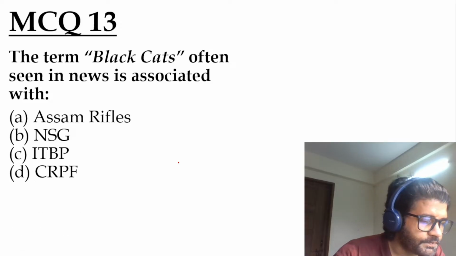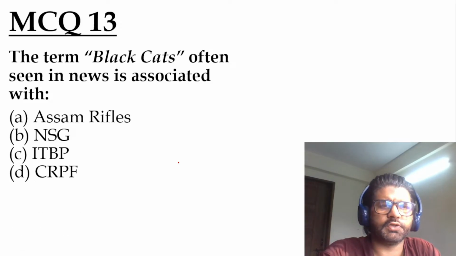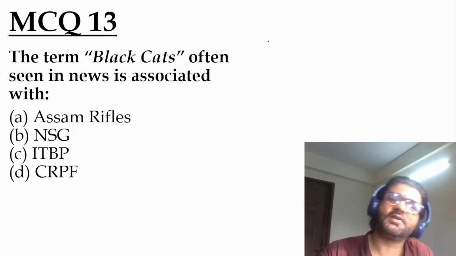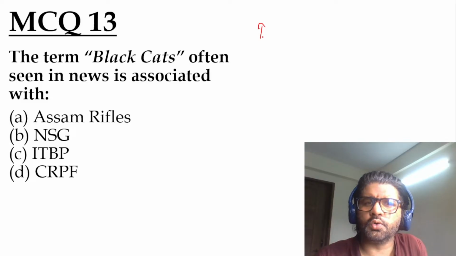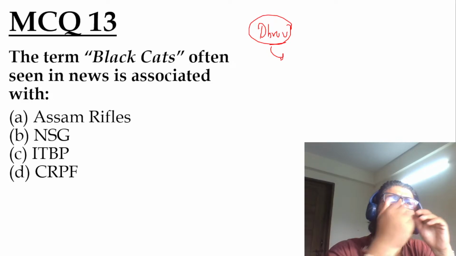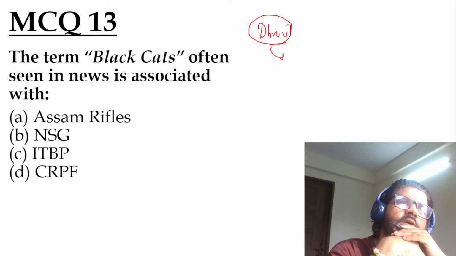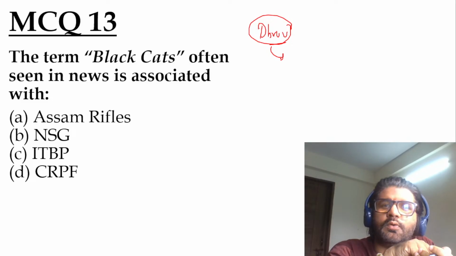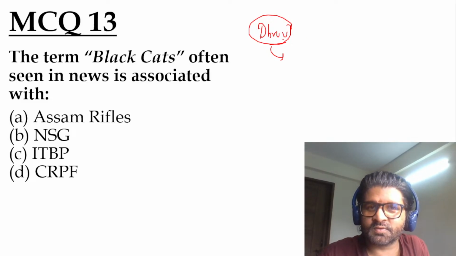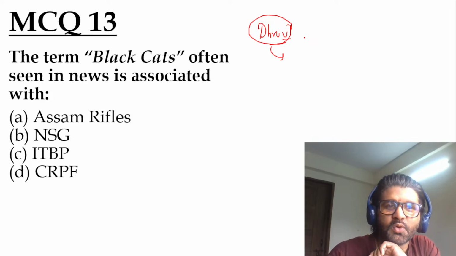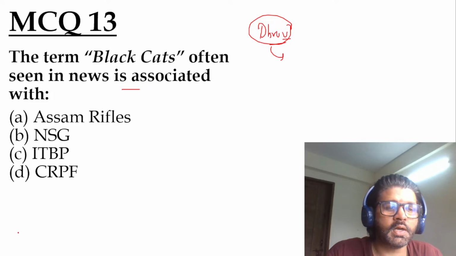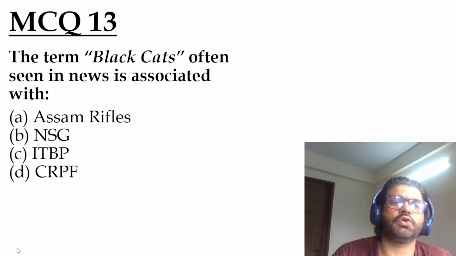MCQ 13 also. The term Black Cat is often seen in news associated with what? I used to read a comic known as Super Commando Dhruv. I loved him, and he had maybe not a girlfriend. She was Black Cat, Natasha or something. She was the daughter of Grandmaster Robo. If you have not read Super Commando Dhruv, you may not know what I'm saying. So Black Cat, often seen in news, is associated with what? Again, if you know it, post it in the comment section. MCQ 12 and 13, this is your homework.